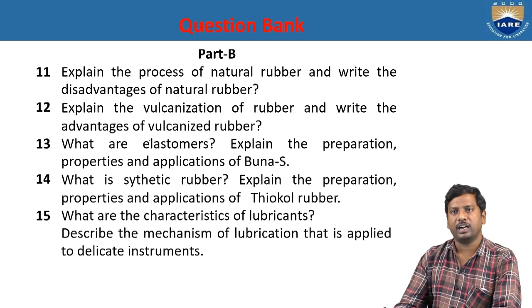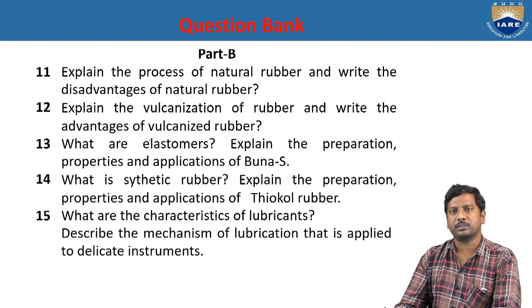And explain the vulcanization of rubber, write the advantages of the vulcanized rubber. Vulcanization of rubber is nothing but natural rubber reacting with sulfur to get a cross-linked rubber. Natural rubber is made of isoprene units that react with sulfur to get a cross-linked rubber. Because of the cross-linking, the stability of the rubber is increased. That is another advantage of the vulcanized rubber, and it cannot easily react with organic solvents, and it is stable at very high temperature.